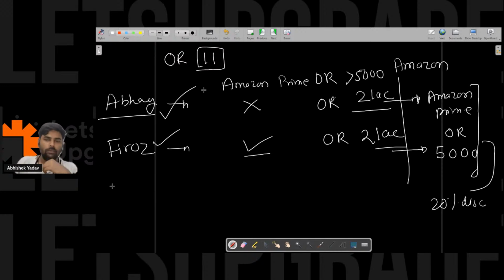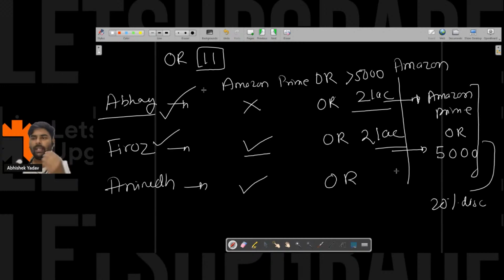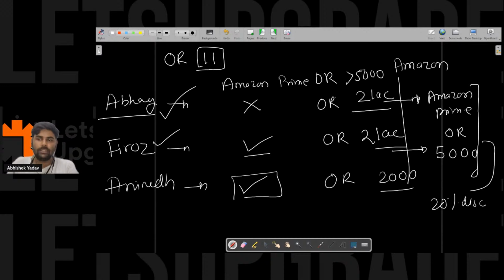Right. And now Anirudh will come and Anirudh will say, hey, true false and false true. Okay, so Anirudh is saying, hey, I have the Amazon Prime membership, but I want to buy a simple cover for his iPhone. Okay, 2000 rupees. So here the first condition is true, but the second condition is false.